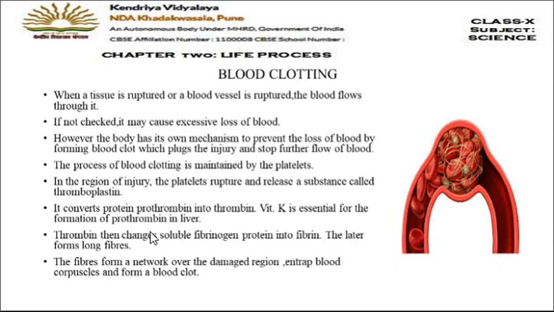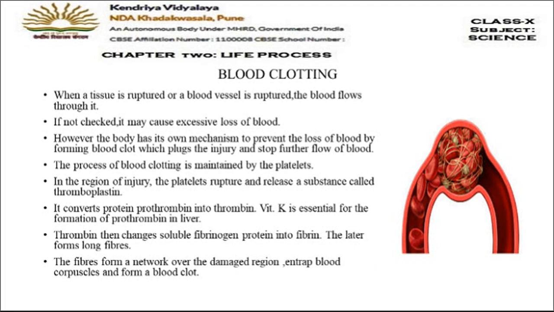This thrombin will change the fibrinogen protein into fibrin. This fibrin is nothing but the long fiber form. In the diagram here you can see long fibers present, and these fibrin fibers will make a network here, and in this network all the cells of the blood will be collected. They will get entrapped here, and this is nothing but the blood clot. When all the cells of the blood get entrapped at a place, this is called blood clot. So platelets help in blood clotting and prevent the excessive loss of blood from the body.